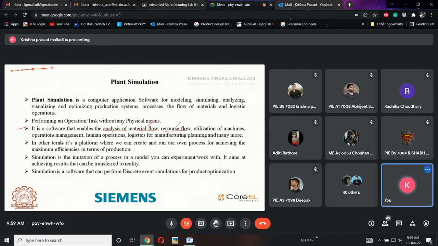What are the resources of a plant? Any idea? Raw material, manpower, electricity. Okay, fine, I'll explain. Say there is a machine, some X machine. If I want to run it, there is an input waiting for the operation, and there is some output. There is some bin that needs to collect the output. This is an X machine.